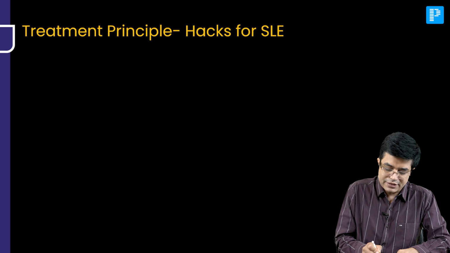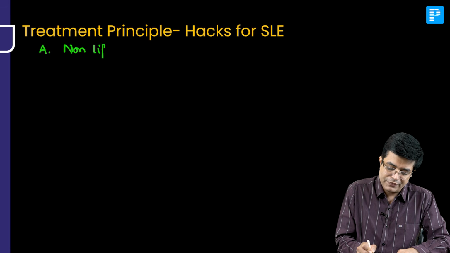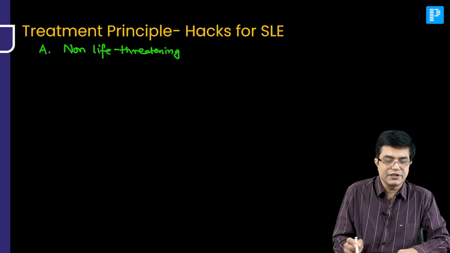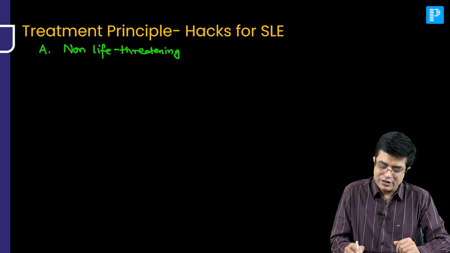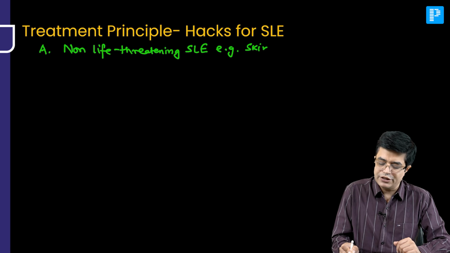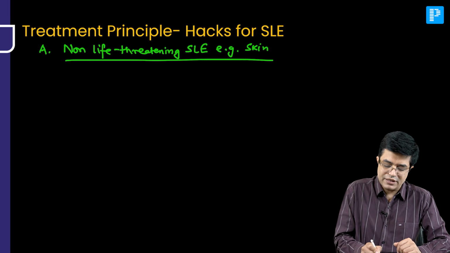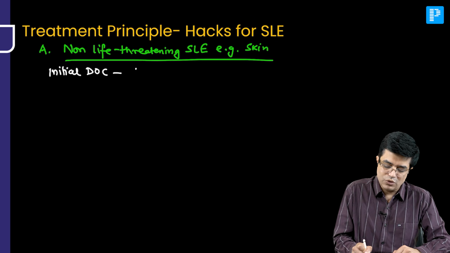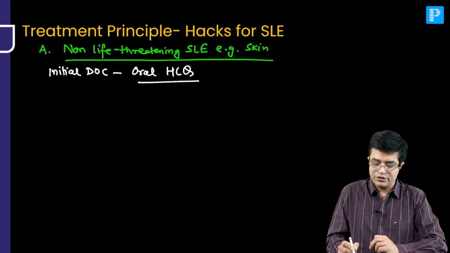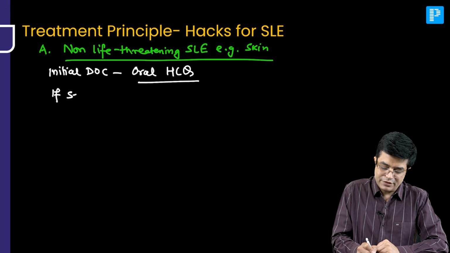So, treatment principle says, first of all, let us assume there is non-life-threatening SLE. I am assuming that you all know that sun protection has to be done in all forms of SLE. Okay, it will reduce the flares. So, non-life-threatening form of SLE, for example, skin involvement. What is the agent of choice? Initially, the initial drug of choice in such patients will be oral hydroxychloroquine. Hydroxychloroquine, I am writing in short as HCQ, oral hydroxychloroquine. And if there is severe manifestation, you can give a short course of steroids.